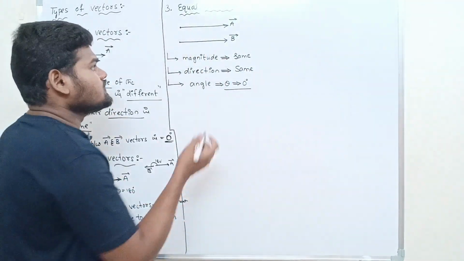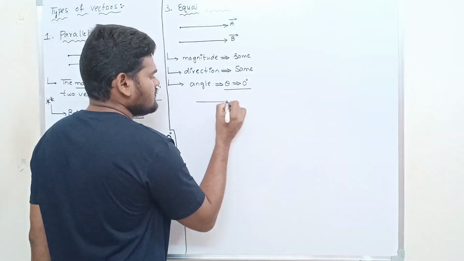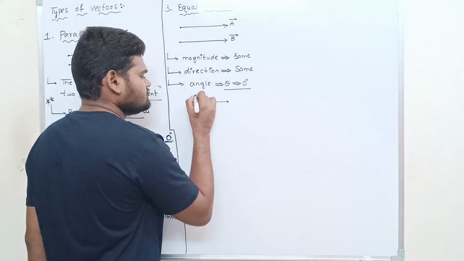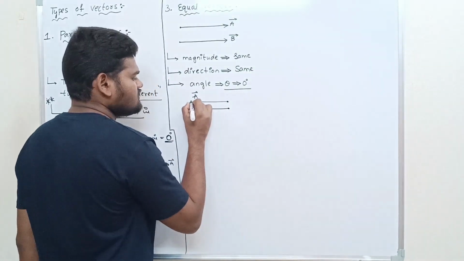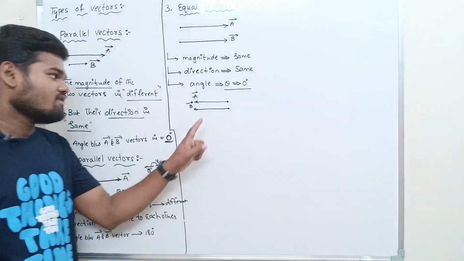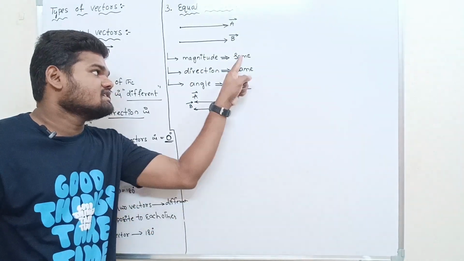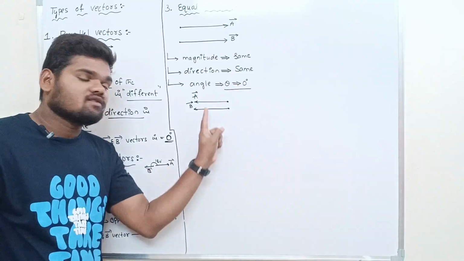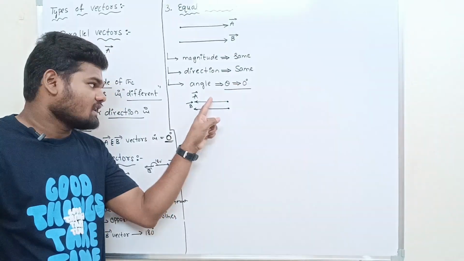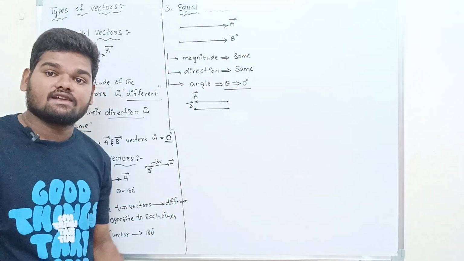Equal vectors. The equal vectors can also be like this. Okay. So this is A bar vector, and this is B bar vector. So you can also draw in this direction. Have a look. The magnitude of the two vectors is same, the direction of the two vectors is same, and the angle between them is equal to 0. So then these two vectors are called equal vectors.